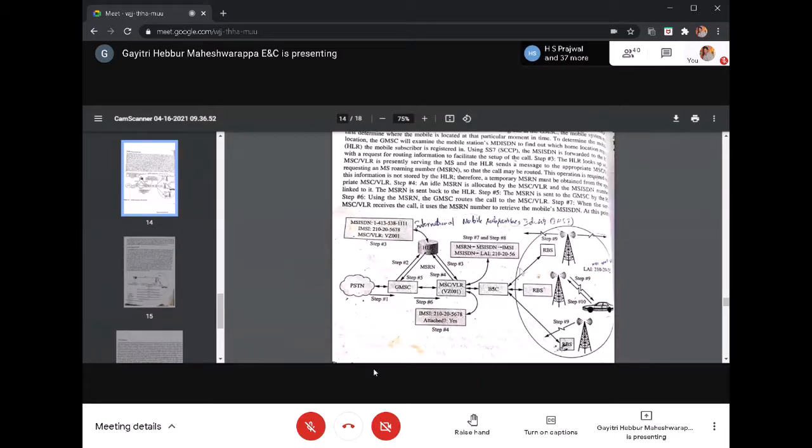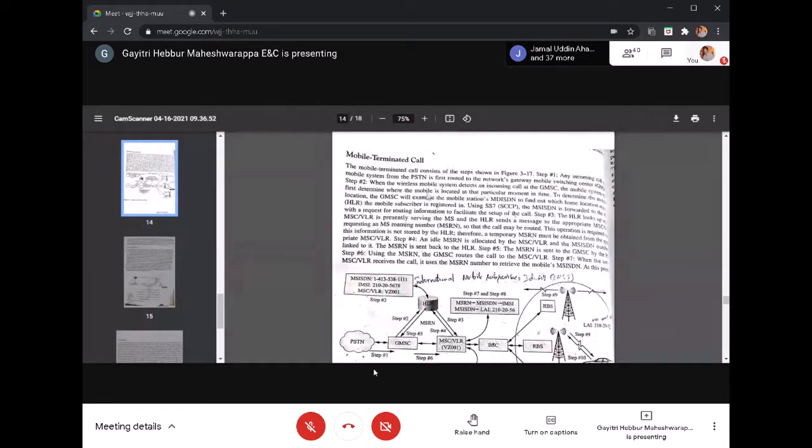From there, it will transmit the paging channel, which is a control channel, to the group of cells. Where the mobile is, it will respond. Then the BSC will assign the traffic channel from the radio base station to the MS. Once the channel exists, the conversation starts, and then it will cut the call. So this is what I explained in this theoretical part.